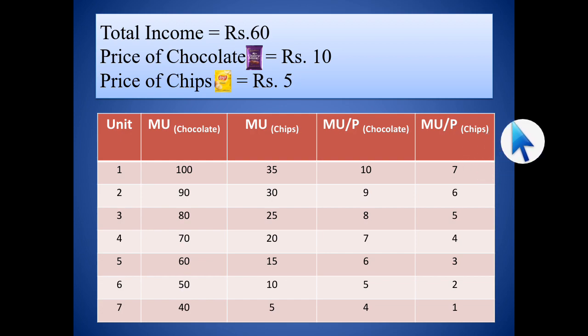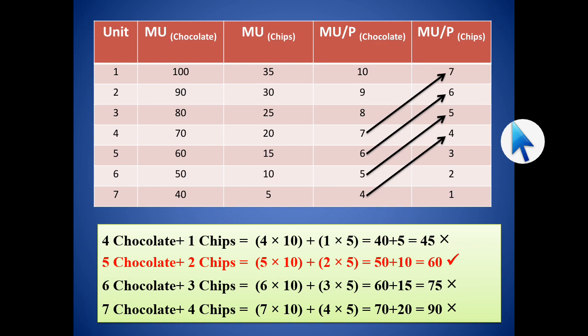Now we will do what? We will see where they both are equal. When we take the fourth unit of chocolate and the first unit of chips, it will be equal.